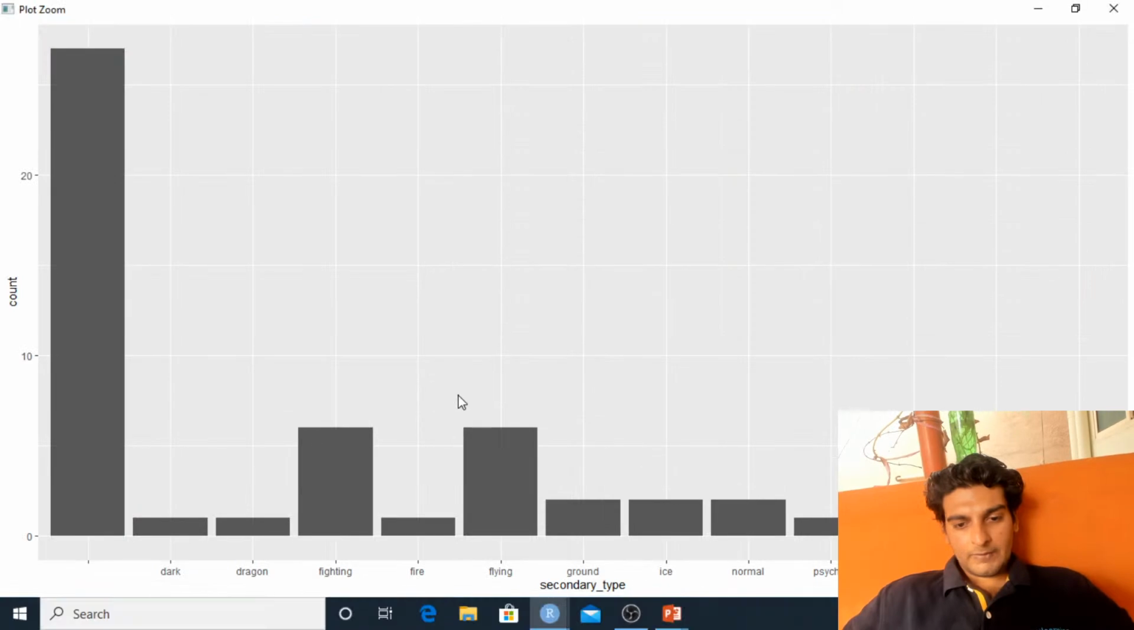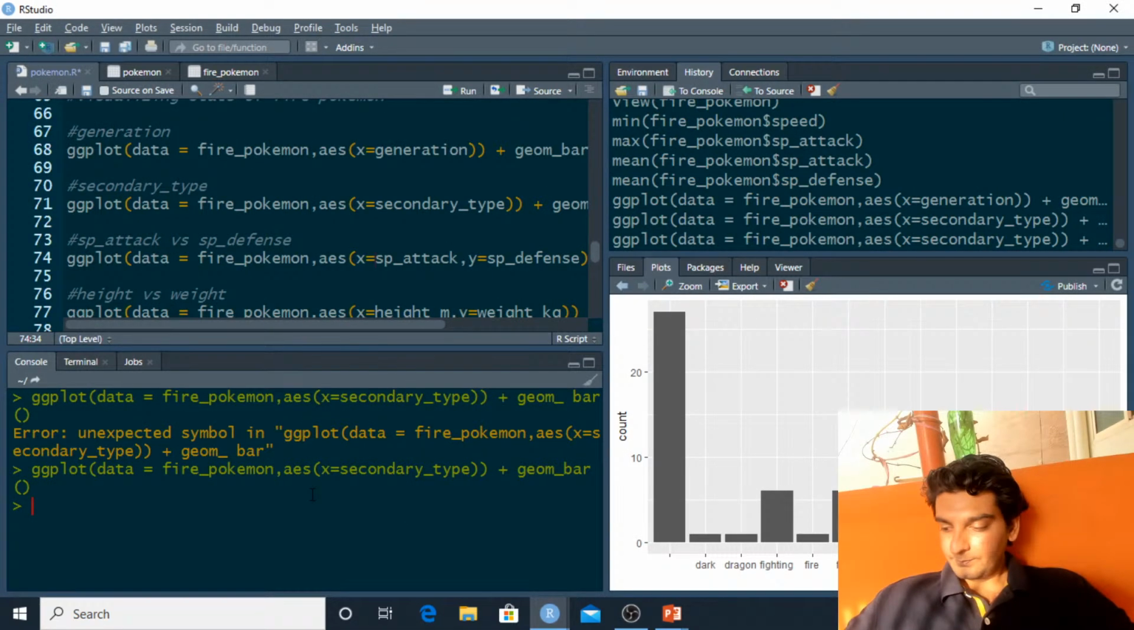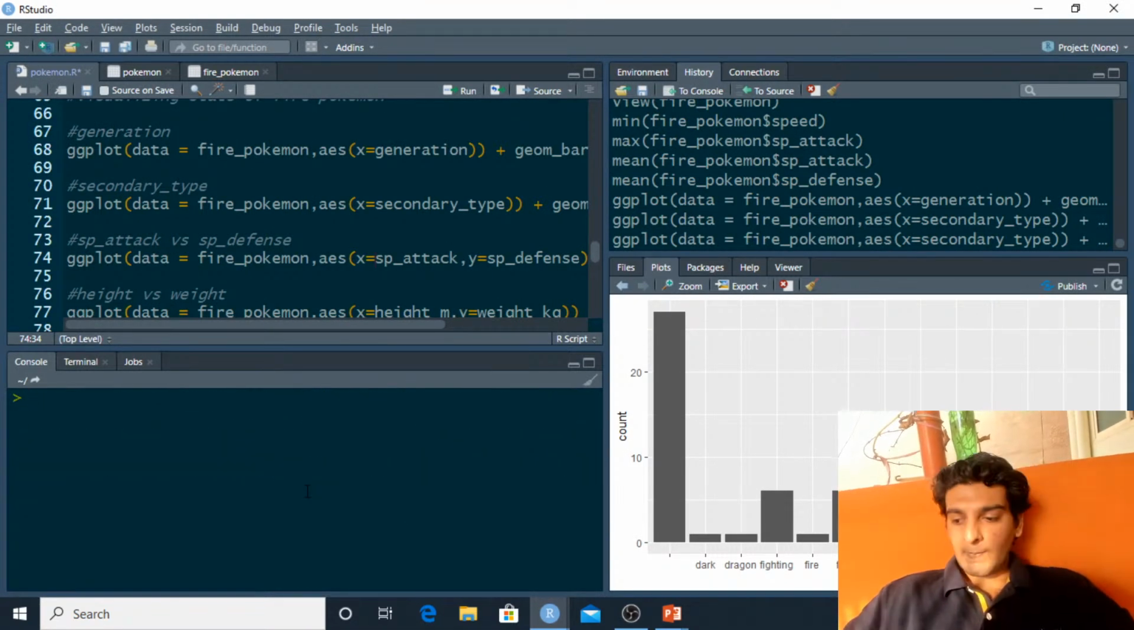Right. So this again is an interesting plot over here. So as we see, most of the Pokemons, when it comes to fire type, we've got around 22 odd Pokemons, and these 22 odd Pokemons, they don't really have a secondary type over here. And the next highest is fighting and flying. So as you see, dark, dragon, fire, psychic, rock, the secondary type of these is very low over here. So this was secondary type.